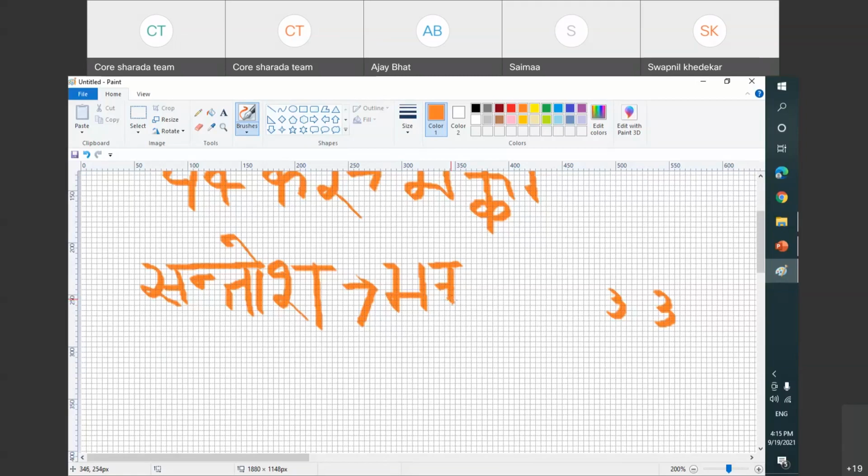Now you have to write O. The O matra will come on the above. So sh will come. We know sh, right? S and sh, there is only the difference that there is a shirorekha on sh, right, students? So this becomes Santosh.